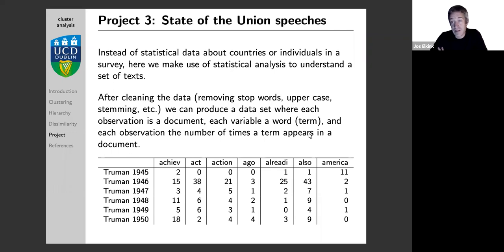We're going to look at text, speeches. We're going to look at State of the Union speeches in the US. As you probably know, the President of the US on an annual basis gives a speech to the joint chambers of Congress. They have been doing this for the last 200 plus years, 241 in our data set. They used to do this in writing, typically. Later, they started to do this personally by attending and speaking out. And so we are going to look at this set of texts.